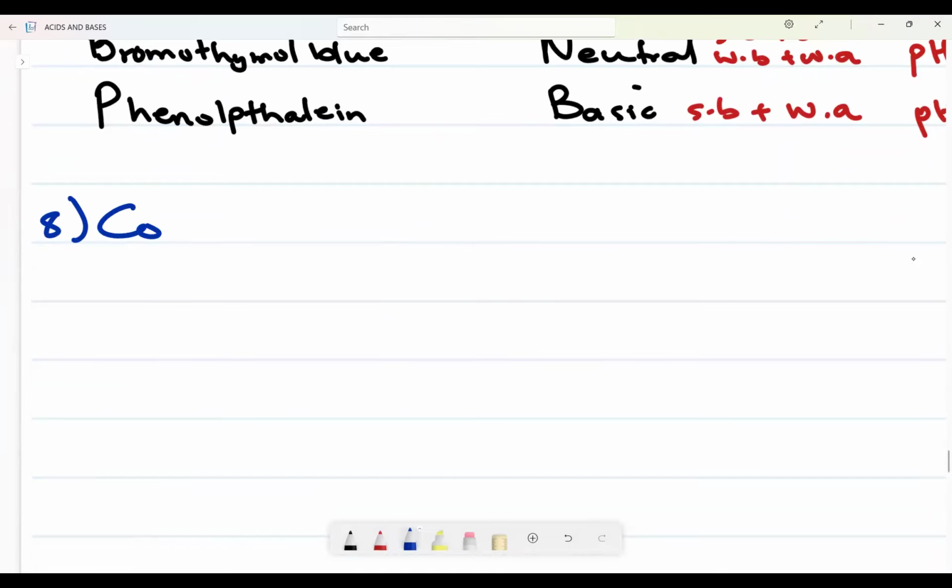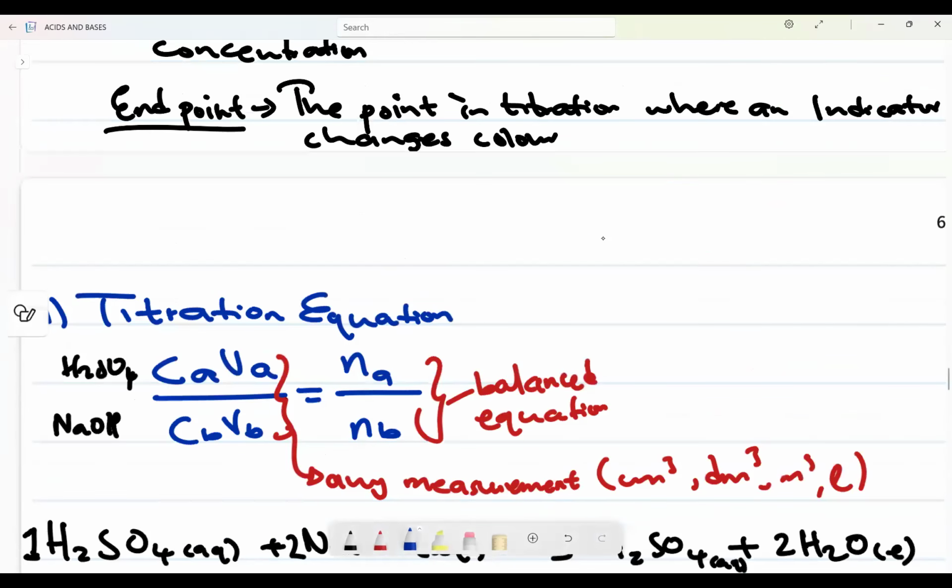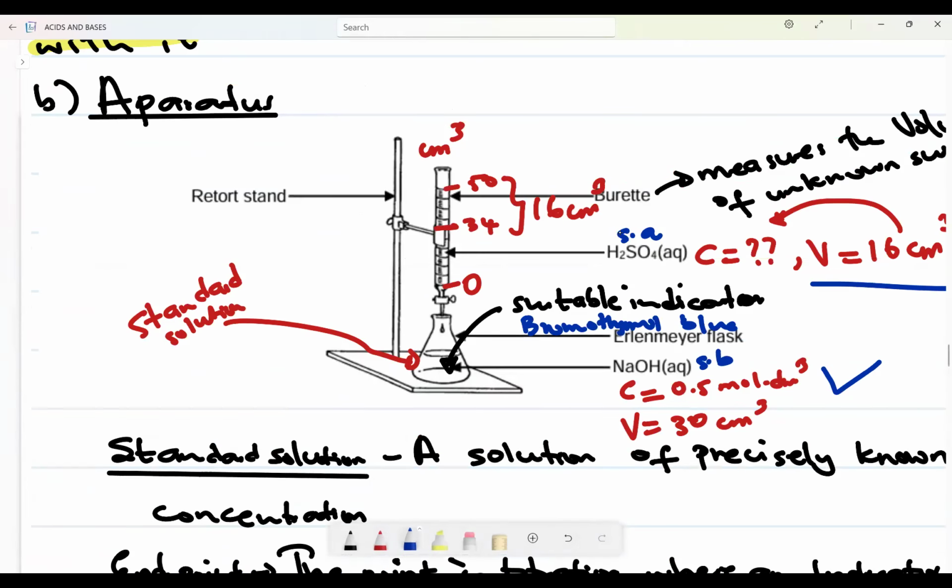On number 8, we want to know, if I add it, the color changes. When I put bromothymol blue here, it will change to what color? Especially if I add an acid, it will change to what color? What if I add a base instead? It will change to what, right?